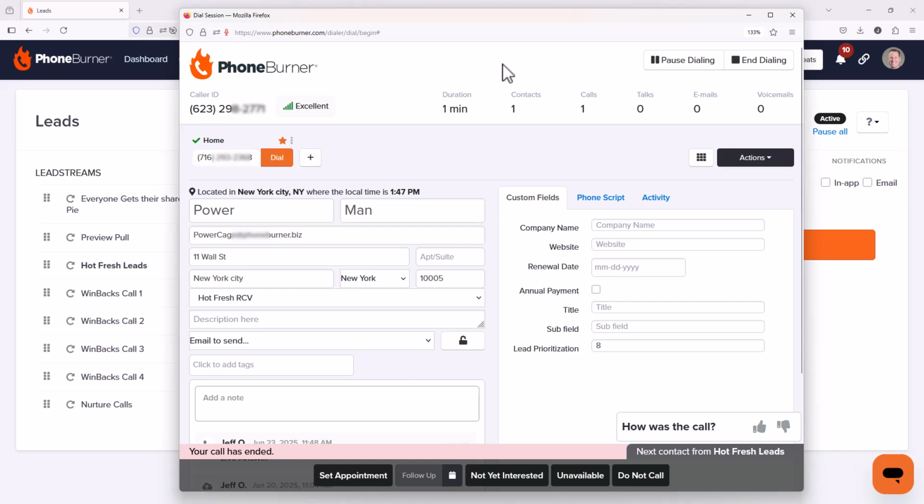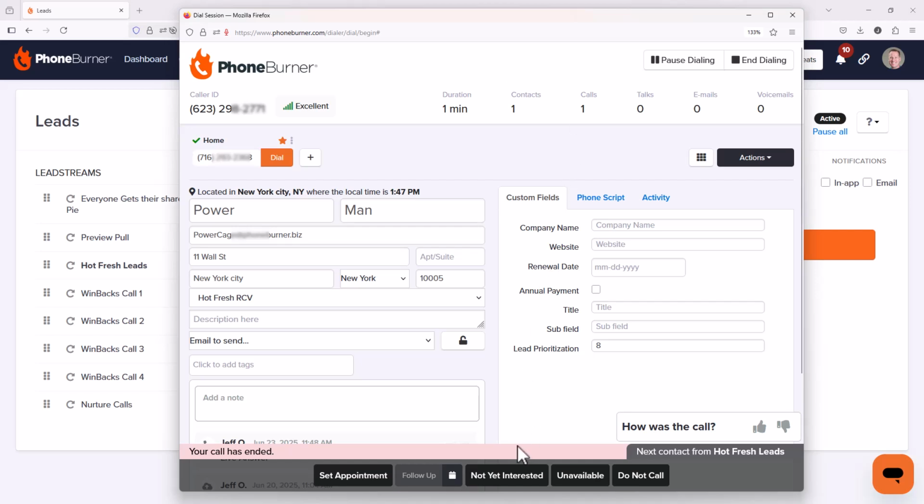As you and your team are making calls using PhoneBurner, you're going to run into situations where the contacts or leads that you're calling tell you that they're just not interested, right? They might say it a little bit differently than that, and you might classify them differently, but for all intents and purposes, you may run into situations where people are just not interested.